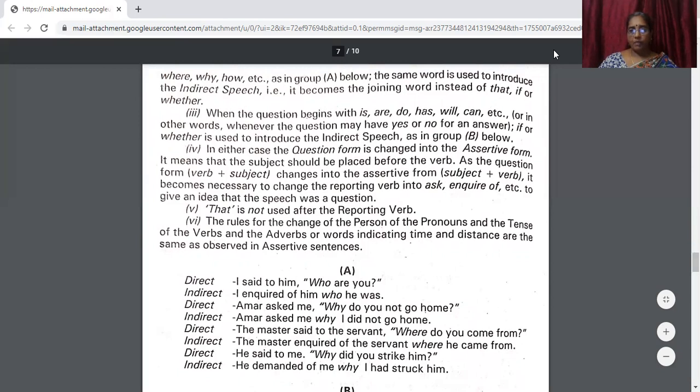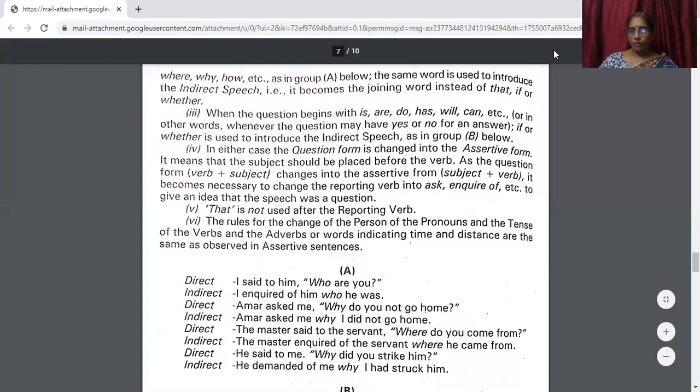When the question begins with is, are, do, has, will, can, etc., or in other words, whenever the question may have yes or no for an answer, if or whether is used to introduce the indirect speech. Let us see that now. That happens in group B sentences.